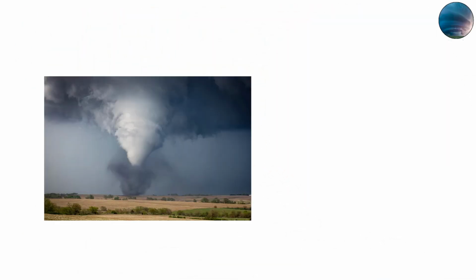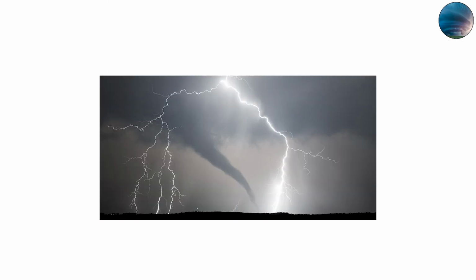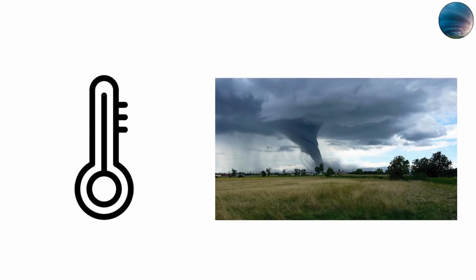The science behind tornado formation. Tornadoes don't just appear out of thin air. They're born inside massive thunderstorms called supercells, which contain a special ingredient: rotation. When warm, moist air from the ground meets cold, dry air from above, the difference in temperature and wind direction causes the air to start spinning horizontally.